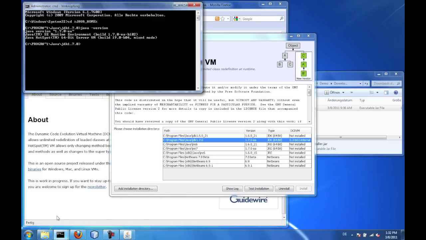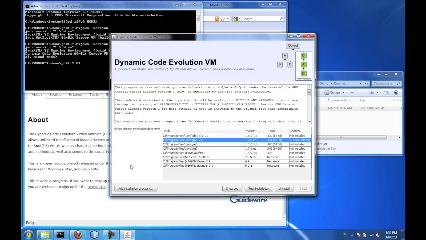Let's verify the installation by typing java -version again. As you can see, all went fine. Now let's also install the NetBeans plugin by selecting the NetBeans directory and clicking Install.